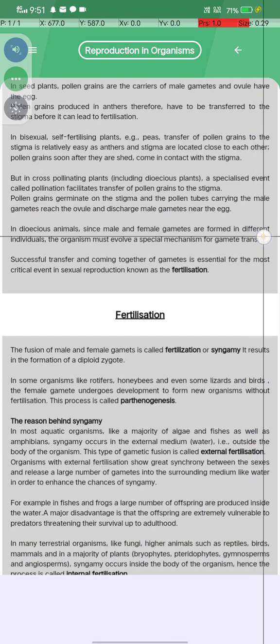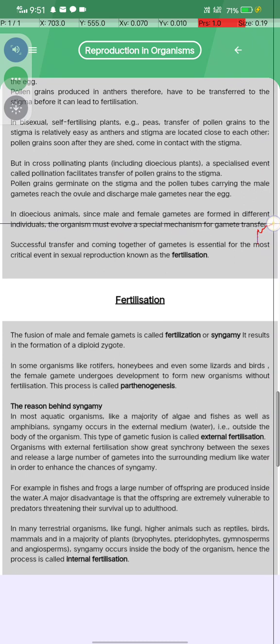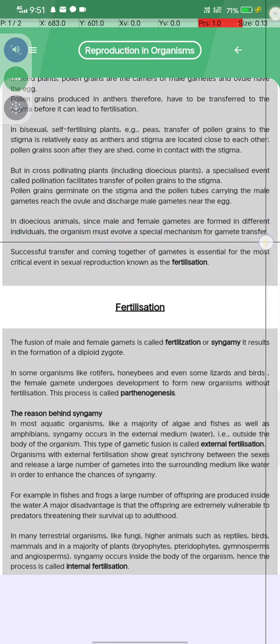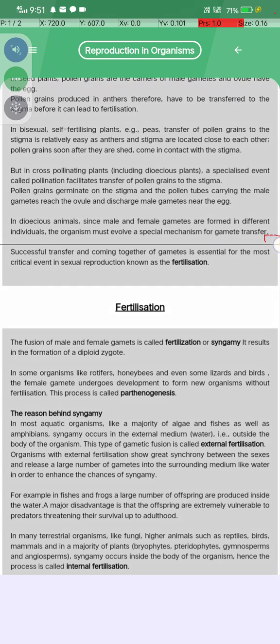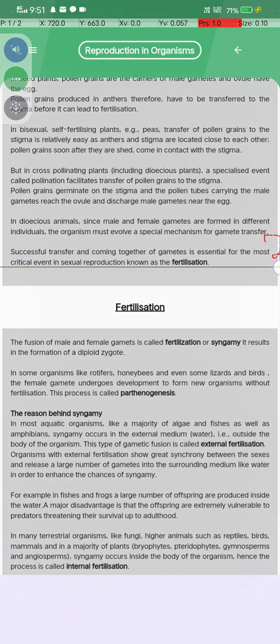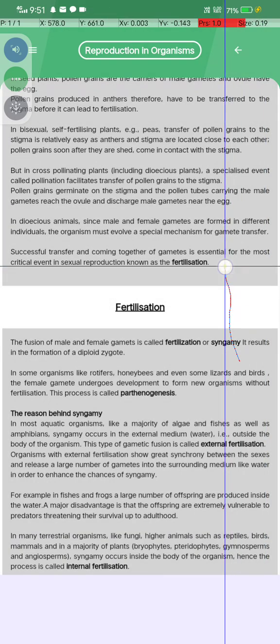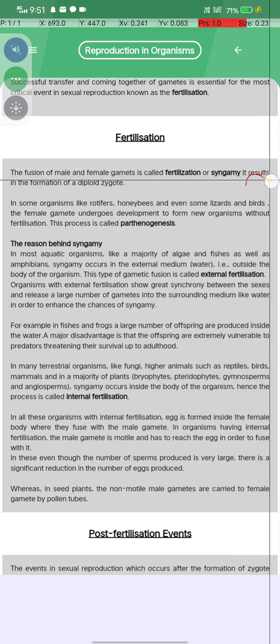अब देखा जाए डायोसियस एनिमल में, तो since the male and the female gametes are formed in different individuals, the organism must involve a special mechanism for gamete transfer. Successful transfer and the coming together of the gametes is essential. The most critical event in sexual reproduction is known as fertilization. फर्टिलाइजेशन अब क्या होता है देखो, the fusion of male and female gametes is called fertilization or syngamy, resulting in the formation of a diploid zygote.